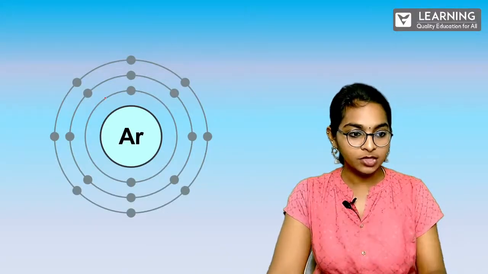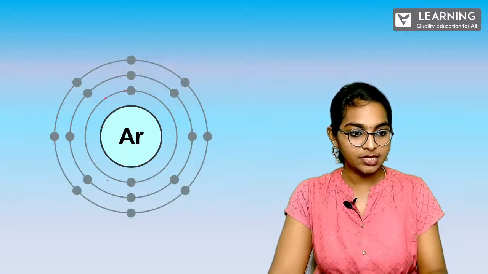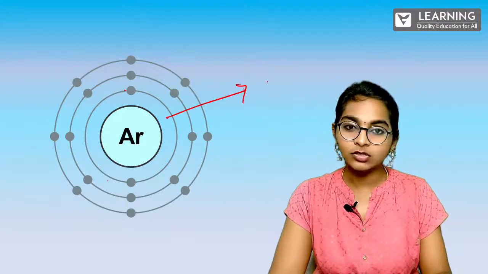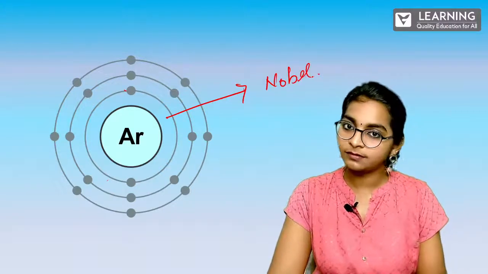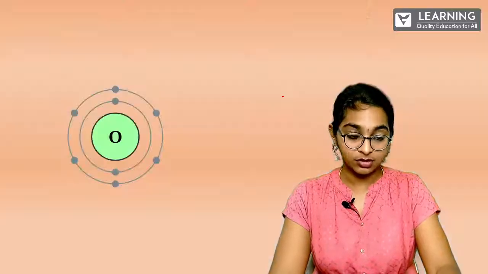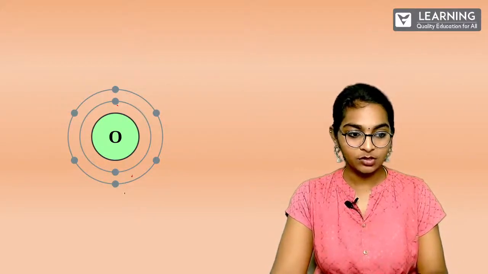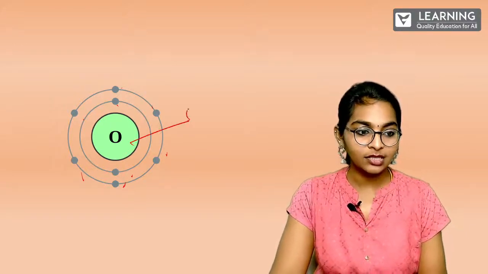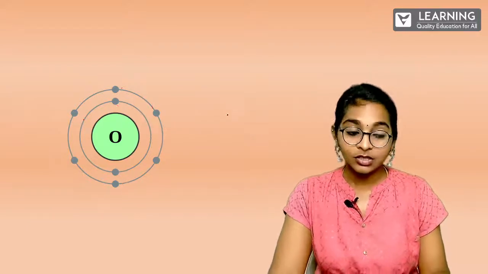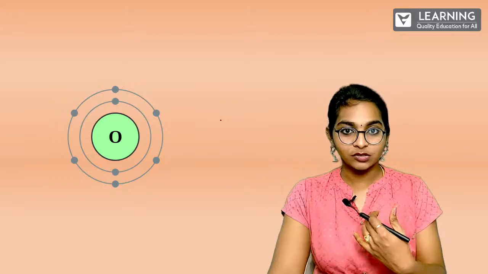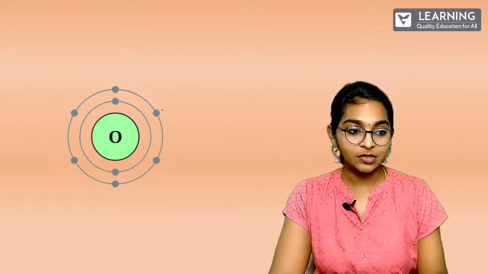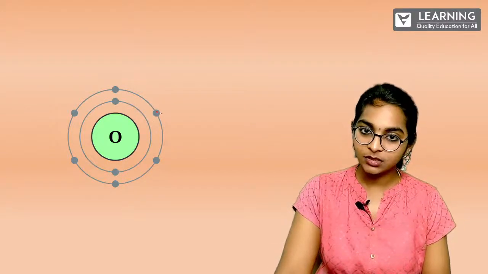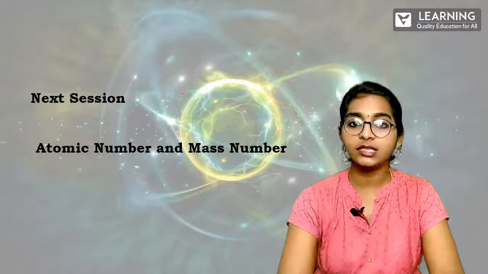Correct? So talking about argon here. So 1, 2, here also it has 8, and 1, 2, 3, 4, 5, 6, 7, 8. So this is satisfying the entire octet rule, and that is why it is coming under noble gas. Clear? Last, oxygen. Very simple. 1, 2. And 1, 2, 3, 4, 5, 6. It has only 6. So altogether it is 8. Correct? So it actually requires 2 electrons to attain its octet state, because in this last shell it has only 6. It needs 2. Is that clear?